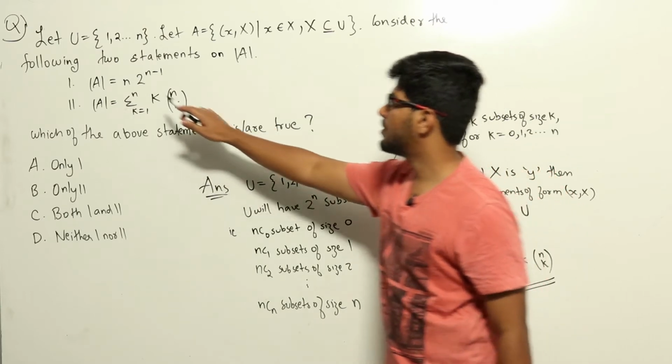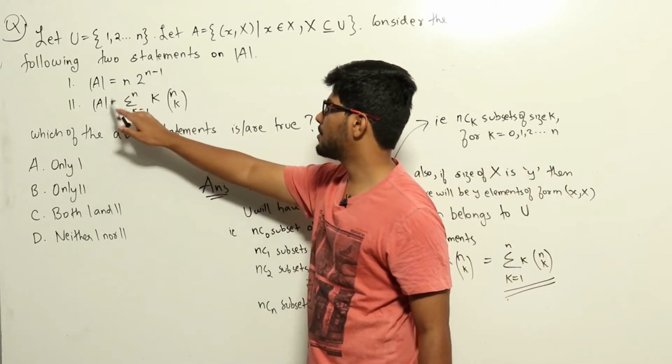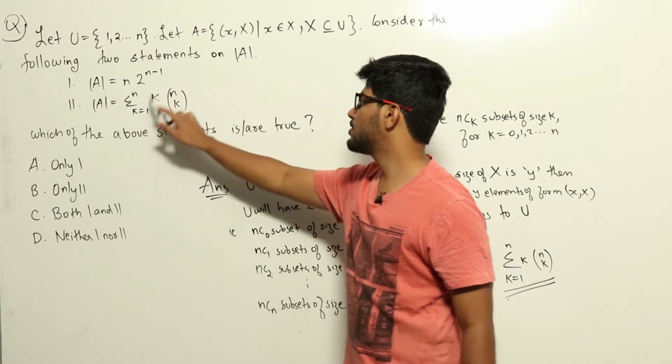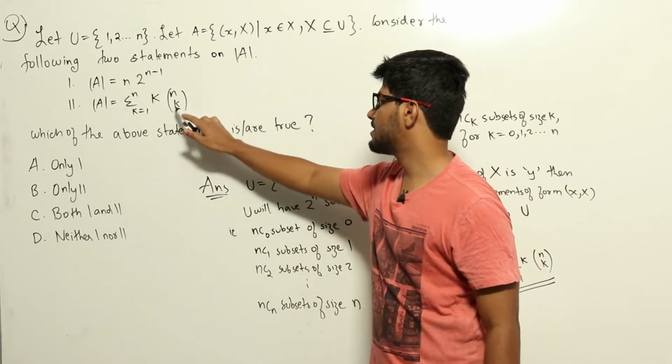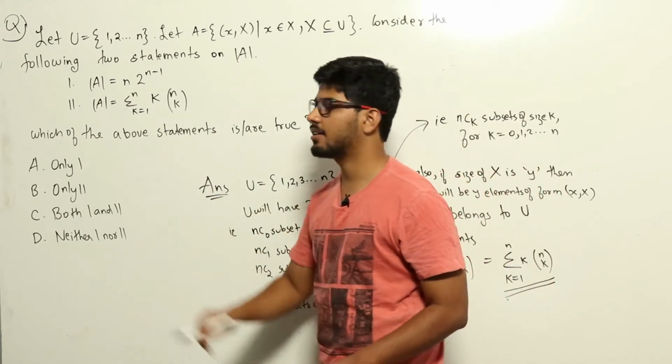Statement 1: number of elements in A equal to n into 2 power n minus 1. Statement 2: number of elements in A equal to sigma k equal to 1 to n, k into nCk. Which of the above statements is or are true? Four options are given here.